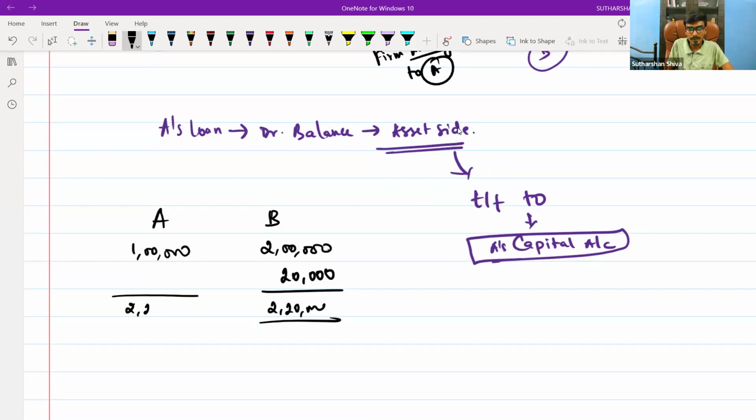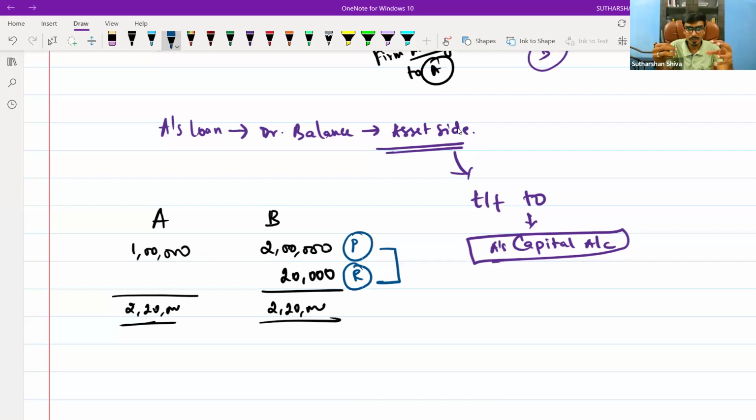So whenever there will be a receivable, there will also be a payable. Both will occur at the same time with the same person. Because for 2 lakh, I need to repay B at the time of closing. Is it right or not?